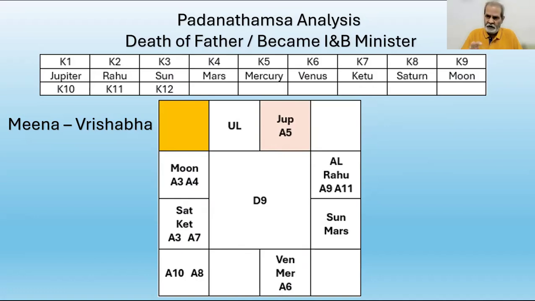The Antardasha sign is Vrishabha and the ninth from Antardasha sign is Makara. That is one sector. Then A9, the Arudha of the ninth house, that is Bhagyapada, is Karkataka. The ninth from A9 is Mena. Their lords are Moon and Jupiter. The ninth Dashakaraka is Moon. They are one set.